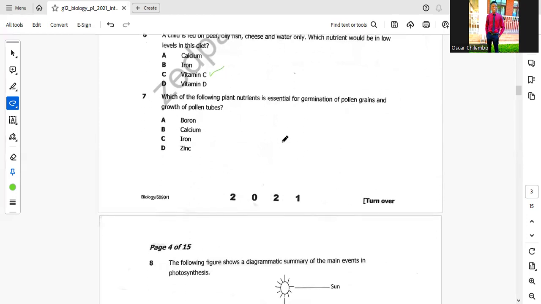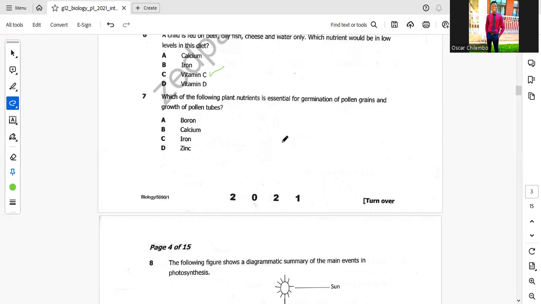Question 7. Which of the following plant nutrients is essential for germination of pollen grains and growth of the pollen tube? When you look at this question, they want a nutrient which is important for the germination of pollen grains and growth of the pollen tube.